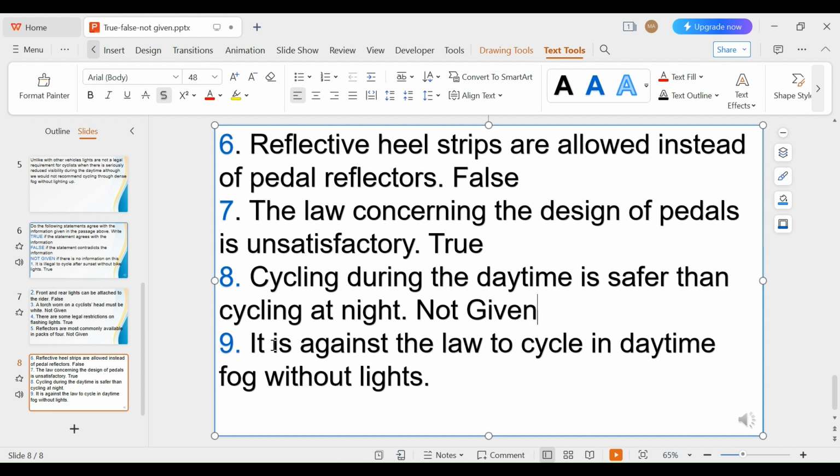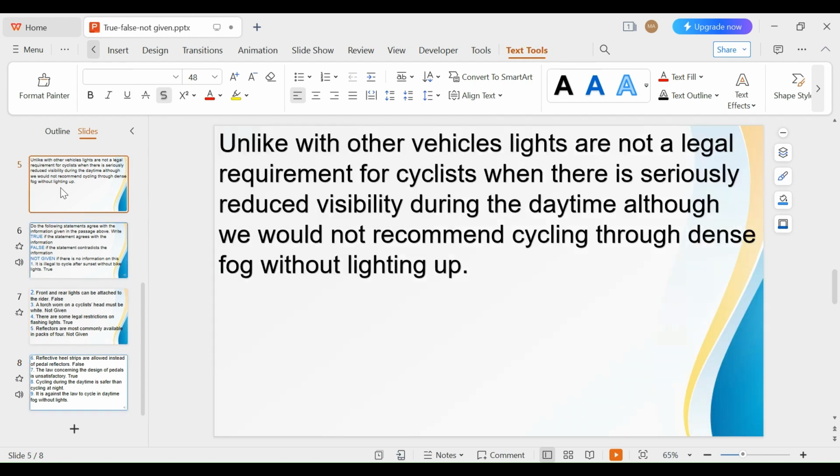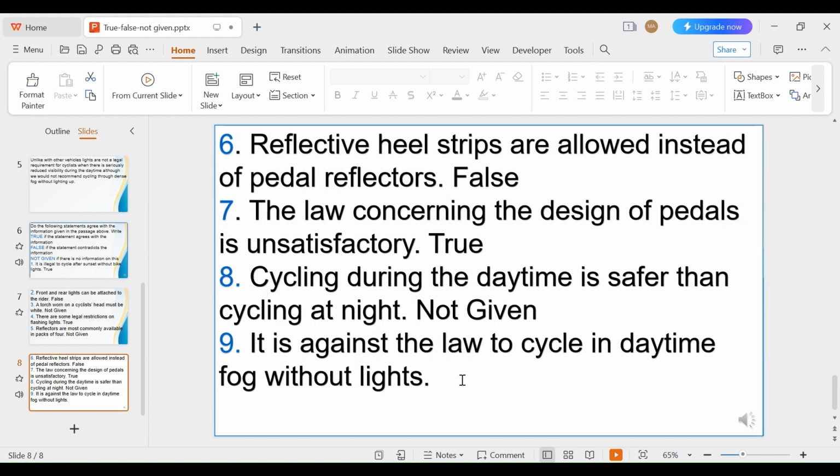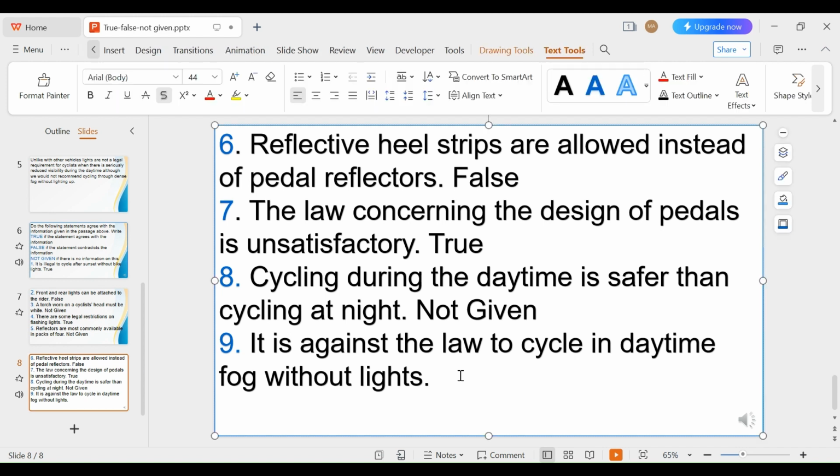So that is 9. It is against the law to cycle in daytime without lights. So let's see if it's against the law to cycle without lights during the daytime or if it is legal. Here, unlike other vehicles, lights are not a legal requirement for cycling when visibility is seriously reduced during the daytime, although we would not recommend it. So that means it is not illegal, but we would not recommend it. So it is not against the law, although it's not recommended. So that is false.